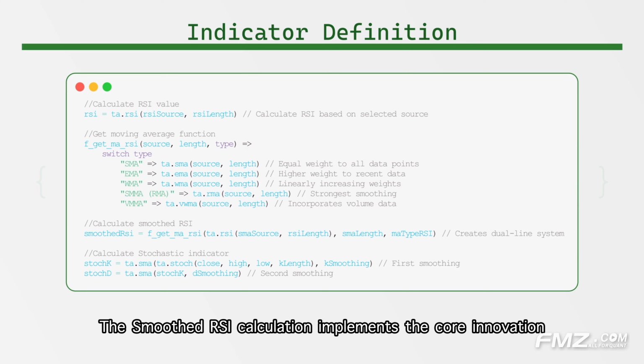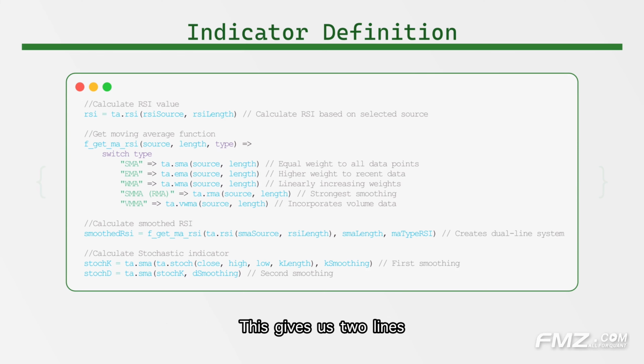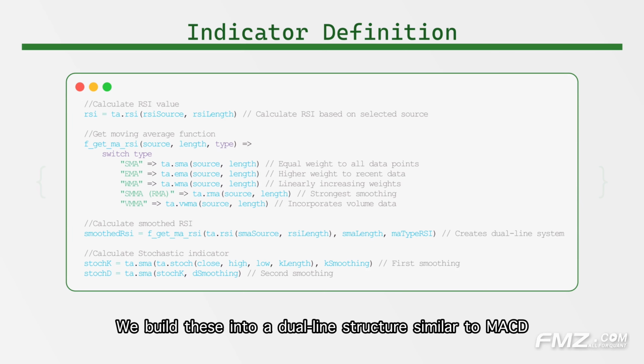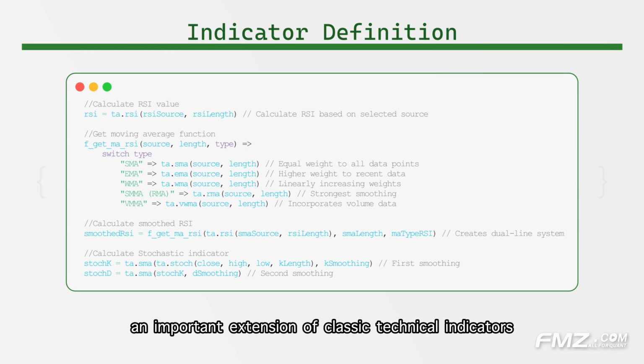The smoothed RSI calculation implements the core innovation, applying moving average processing to RSI itself, creating an RSI moving average line. This gives us 2 lines, the original RSI and the smooth RSI. We build these into a dual line structure similar to MACD. This design provides momentum direction information that traditional single RSI cannot, an important extension of classic technical indicators.